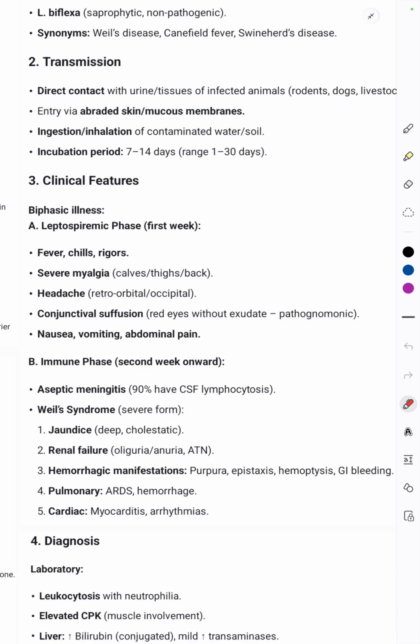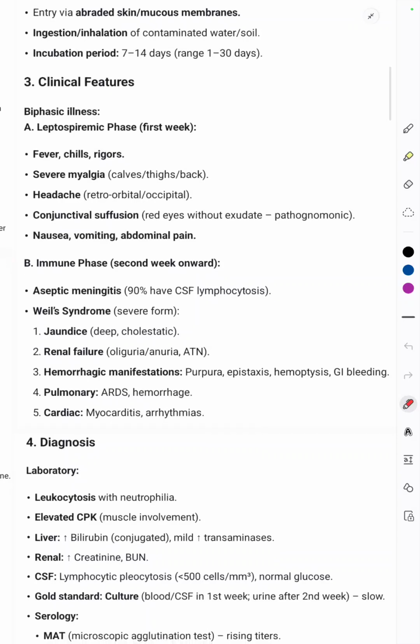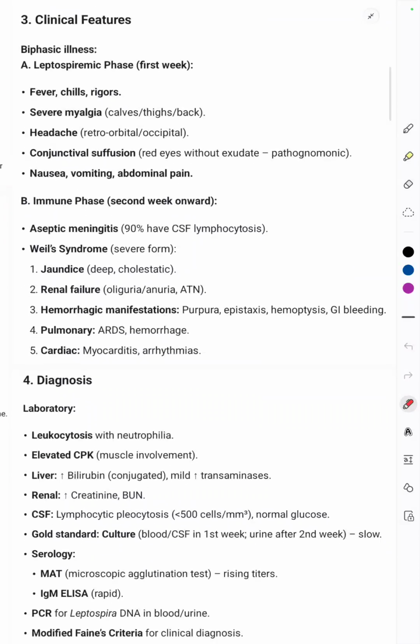The entry is via abraded skin or mucous membrane. Ingestion or inhalation of contaminated water can also happen. Incubation period is about 1 to 2 weeks. Then this is going to be a biphasic illness. So the first phase is called the leptospiremic phase, which is seen during the first week.